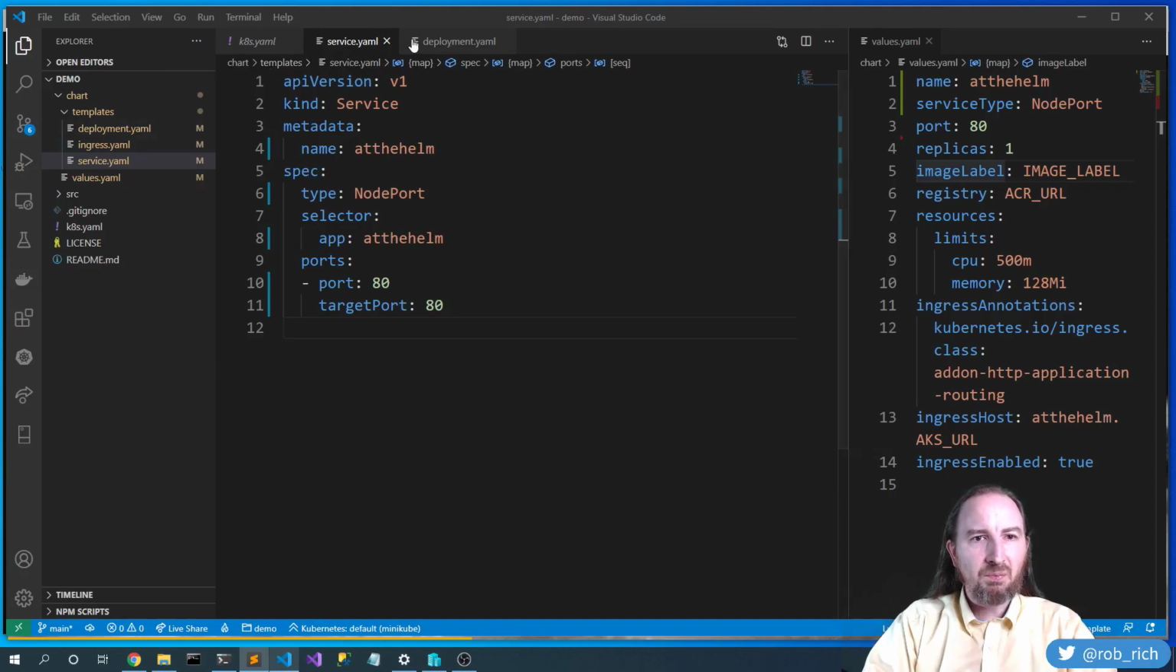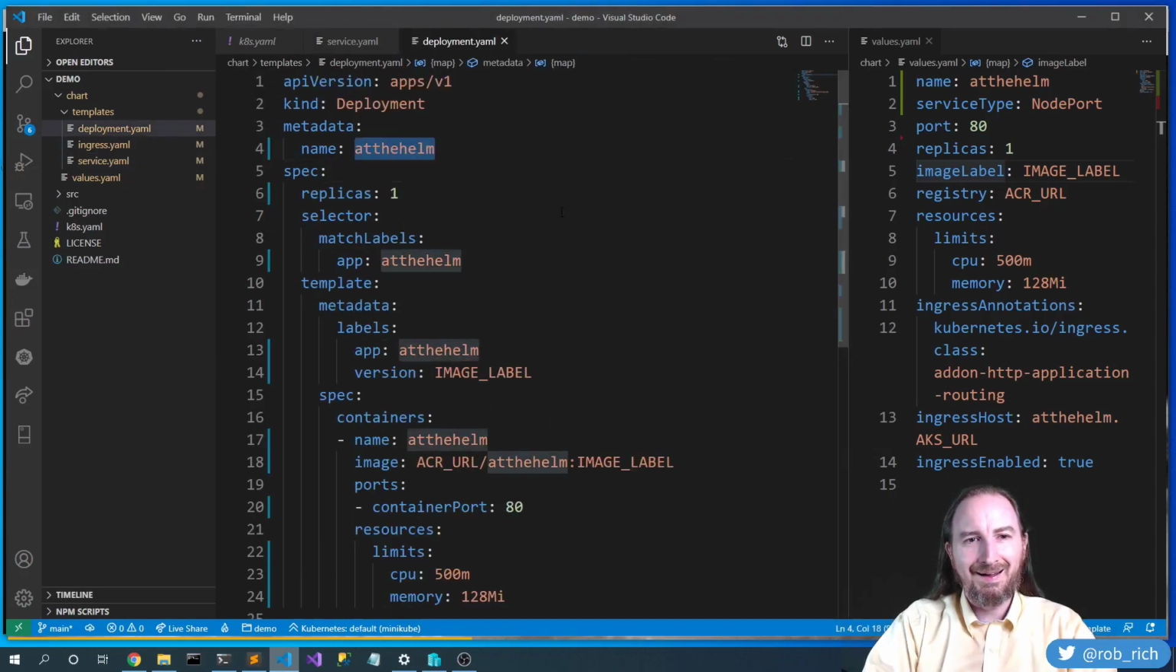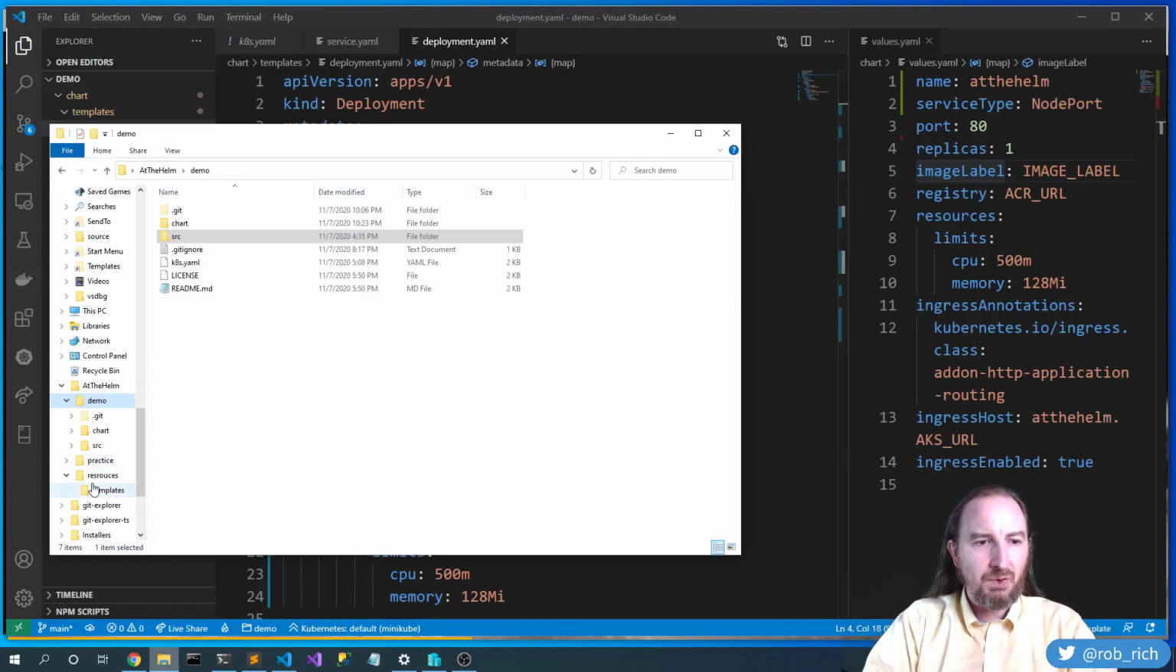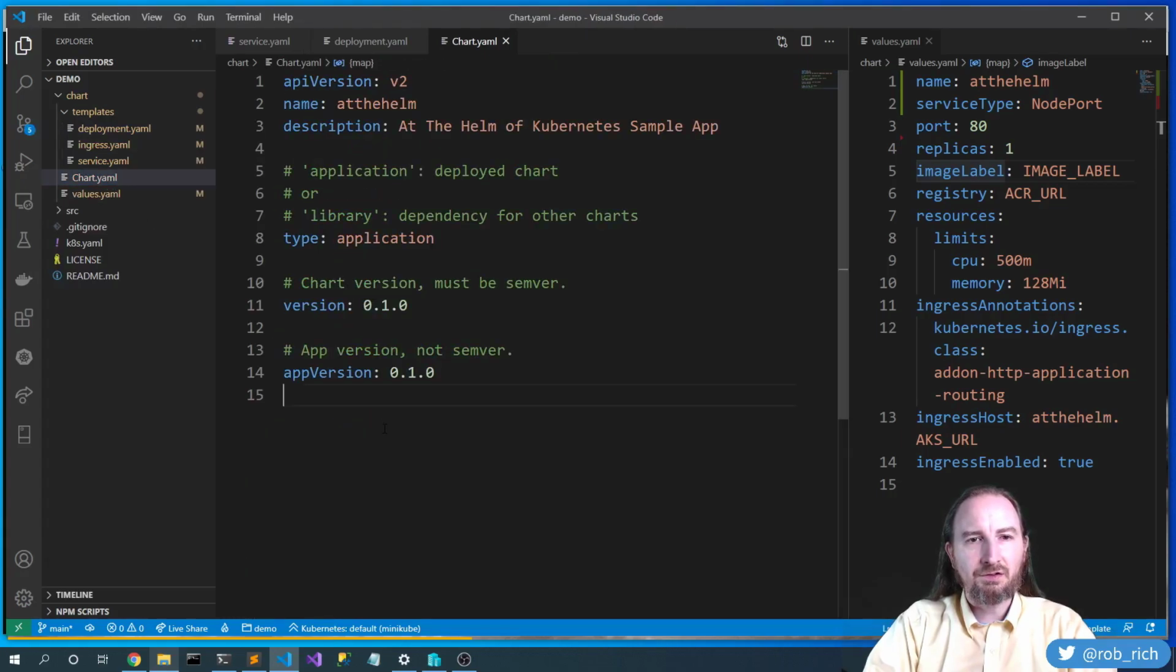Okay, so first up in our deployment, at the helm. This is all over the place. Oh, we do need one more file. Let's reach into the resources where we built this last time, and let's go grab chart.yaml. Chart.yaml is that one more piece that makes Helm work, and it kind of gives us some of the details about the chart. We'll have an API version, a name, at the helm, that feels like a good name. Description, at the helm of Kubernetes sample app, perfect.